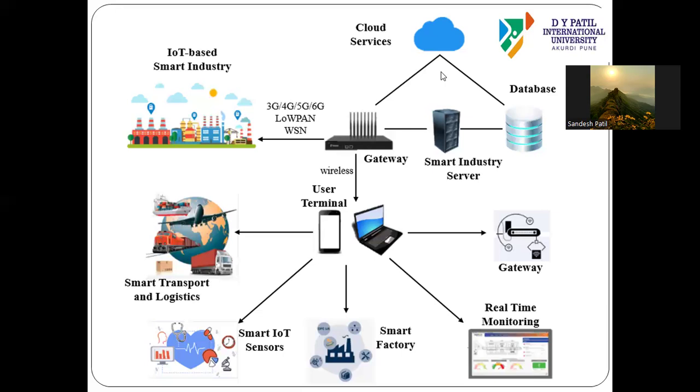At the same time, to secure that data, we have different servers at different locations. With the help of servers, we can store the data inside that industry. This is one advantage of why people are implementing these different tools and techniques in smart factories.